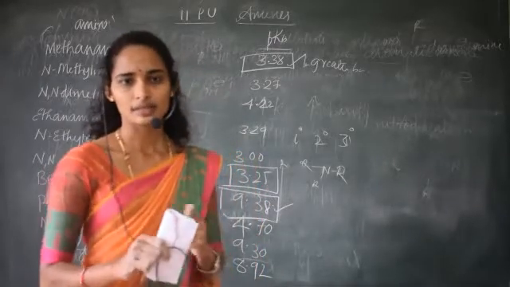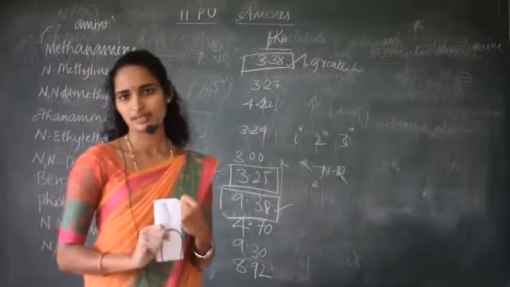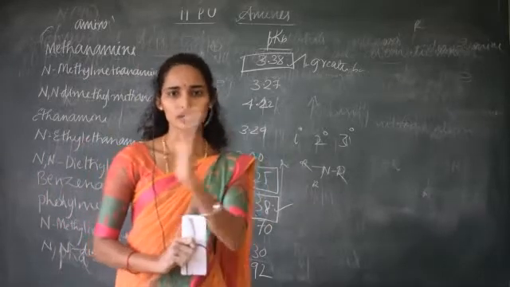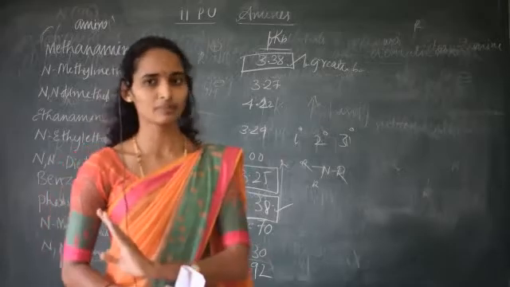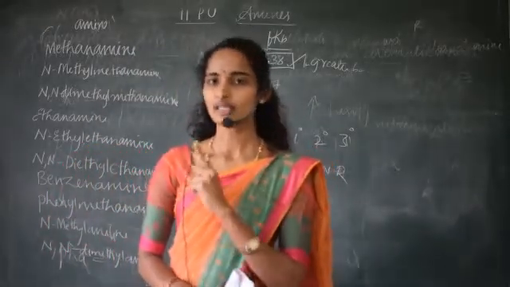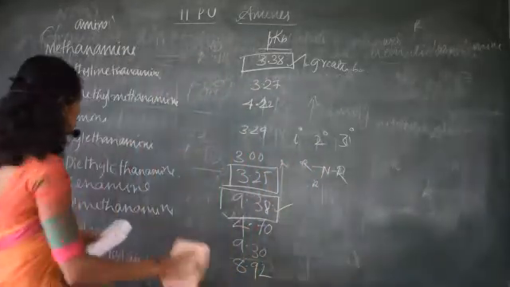There are some differences in the basicity. That is, in gaseous state tertiary shows greater basicity than secondary and primary, but not the same in aqueous solution, which we will discuss later. Okay.